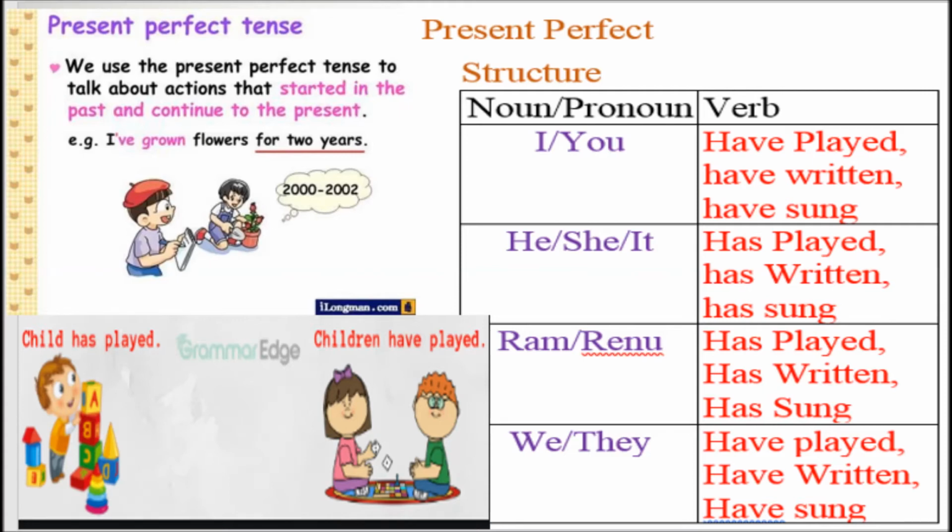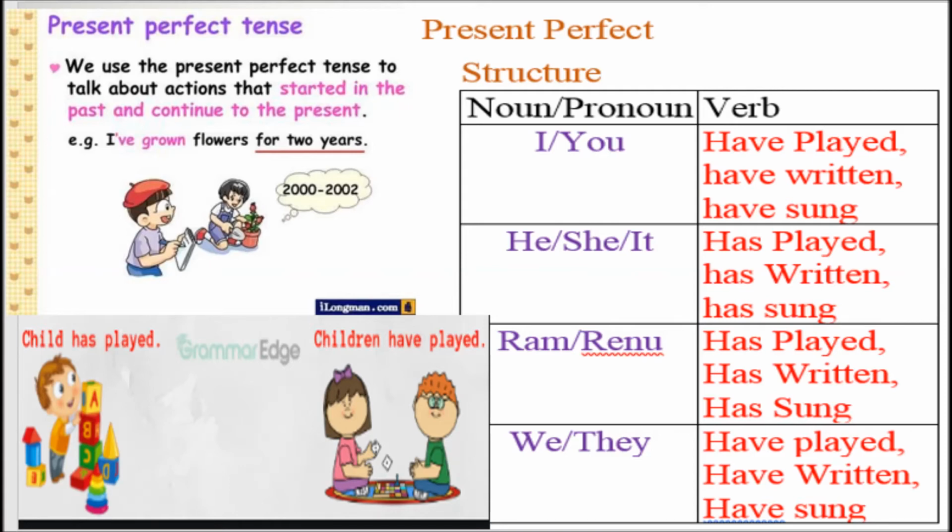So verb has different forms. First form is present form, second form is past form, and the third form of the verb is known as past participle form. It is written as played, written, sung, finished. So whenever you are using the word I and you to make a sentence, remember you're going to use the word have and the third form of the verb like played. I have written, you have played, you have sung.